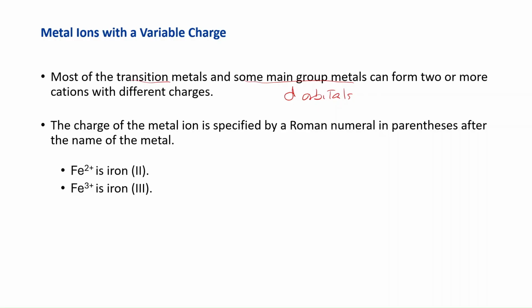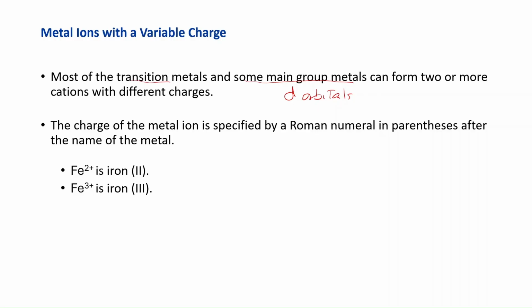In this case, these atoms can lose electrons from an s orbital or from a d orbital, and they can choose, and you cannot predict which one. So basically, they form more than one ion. Now, what if you have 2 people with the same first name? How do you tell them apart? By using a last name.